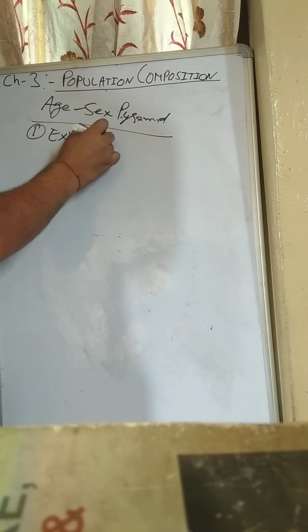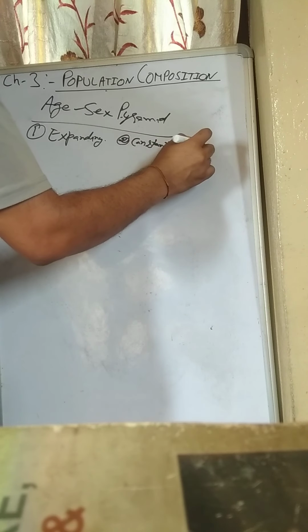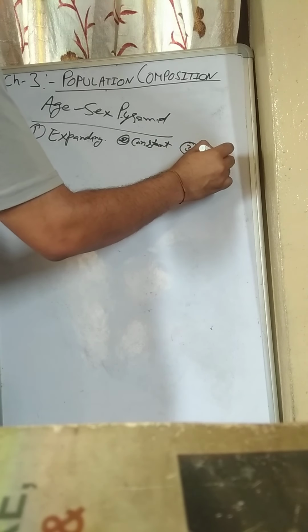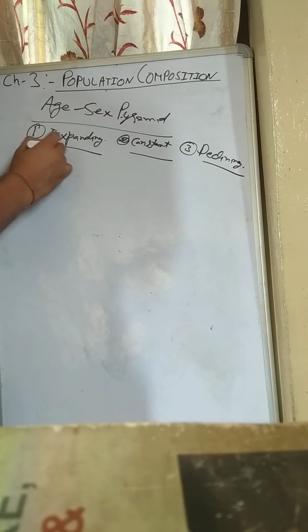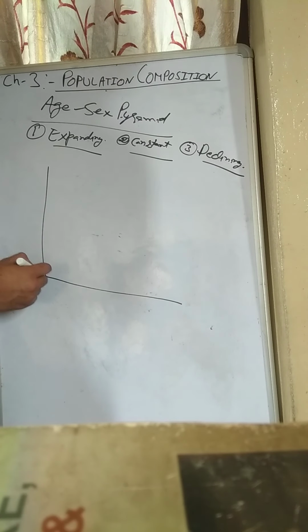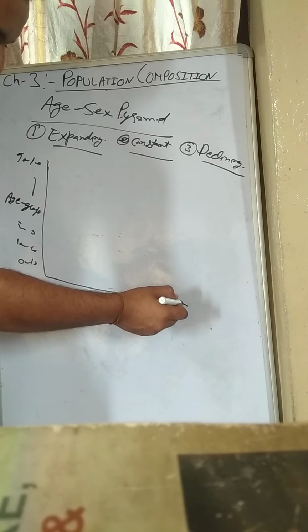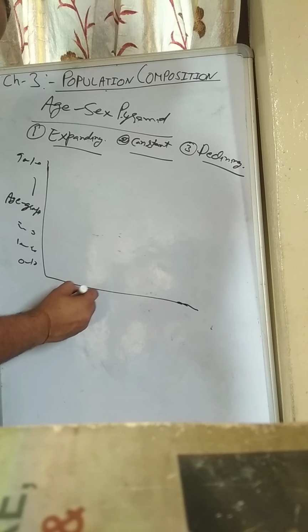First is the expanding population, second is the constant population, and third is the declining population. If you draw a diagram of an expanding population, on this margin we will show the age groups, like 0 to 10, 10 to 20, 20 to 30, in this way up to 90 to 100. And on this margin we will show the percentage of population.